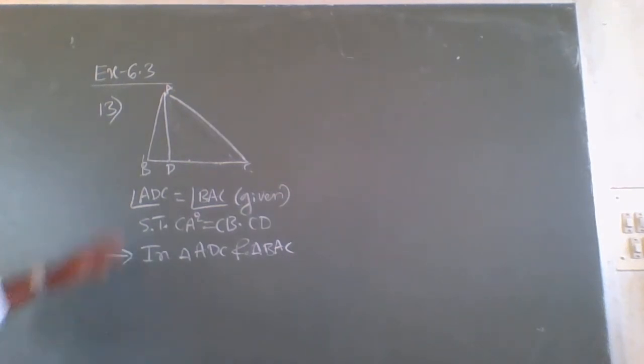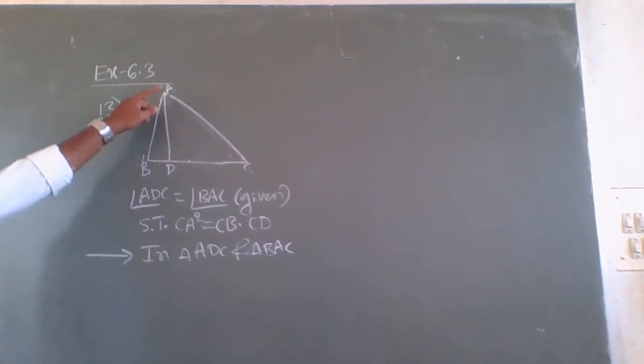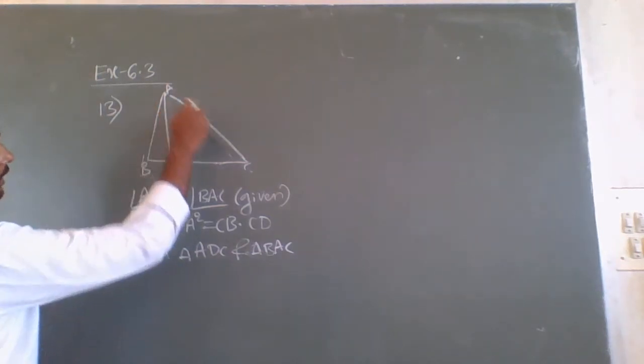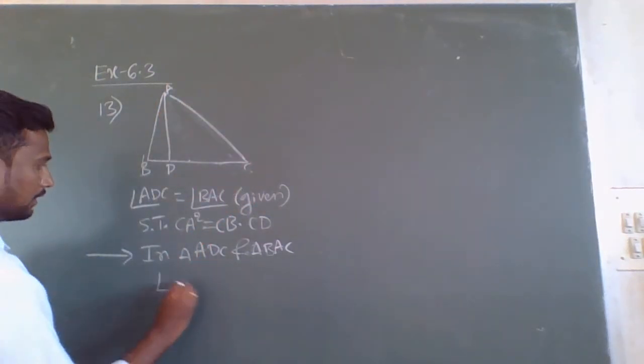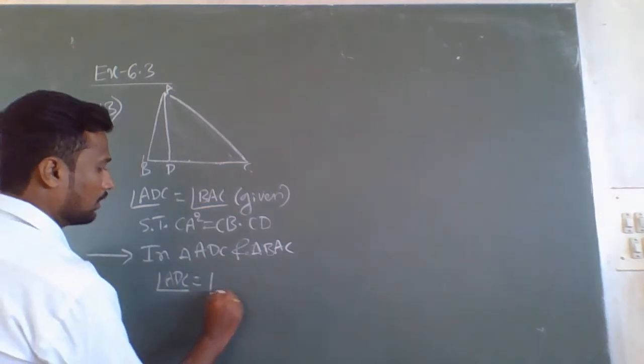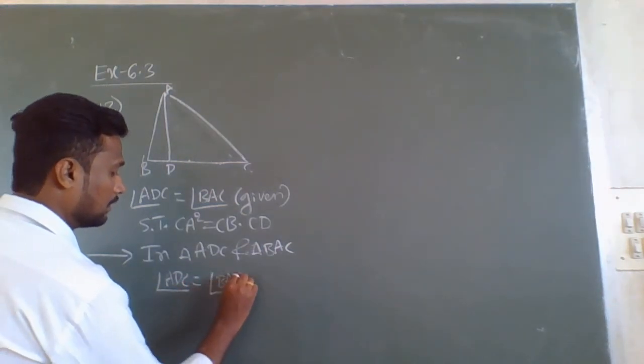Now, in triangle ADC and BAC, it is given that angle ADC is equal to angle BAC. Therefore, here I will write angle ADC is equal to angle BAC. This is given.